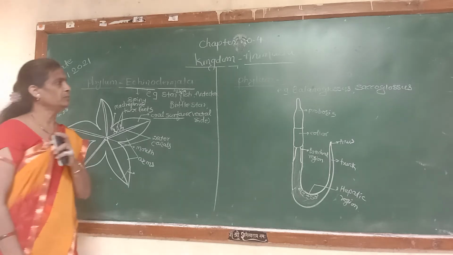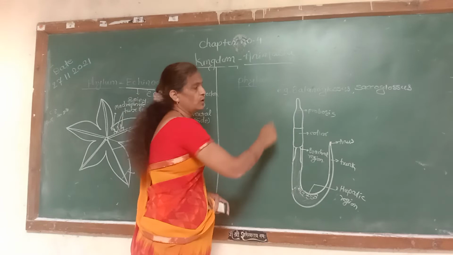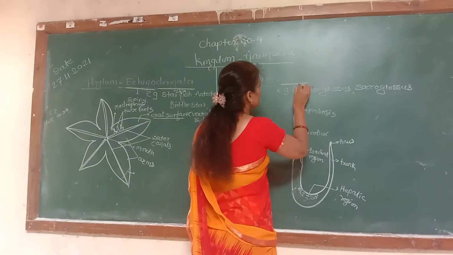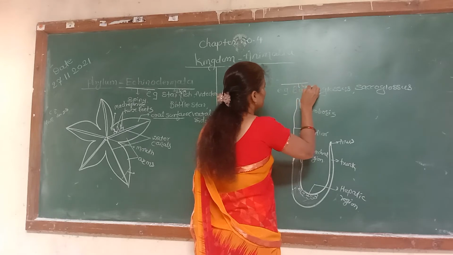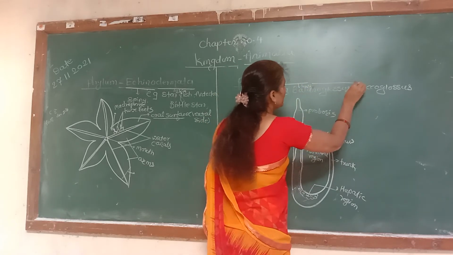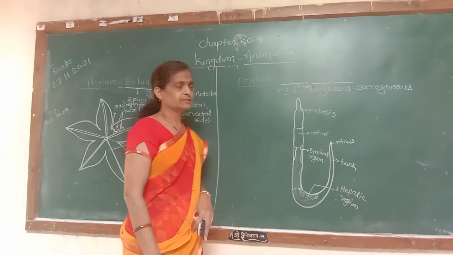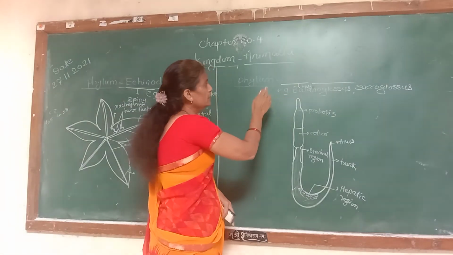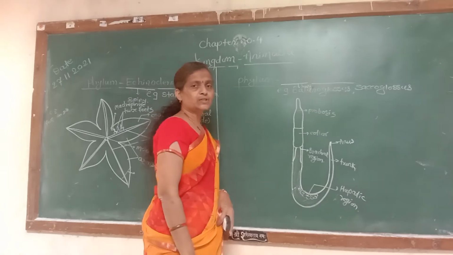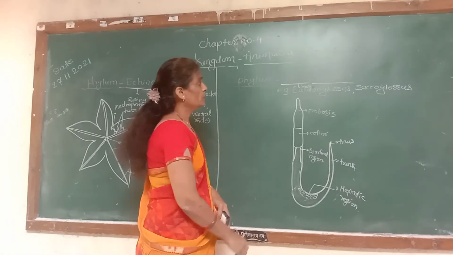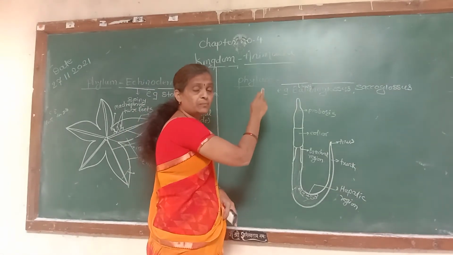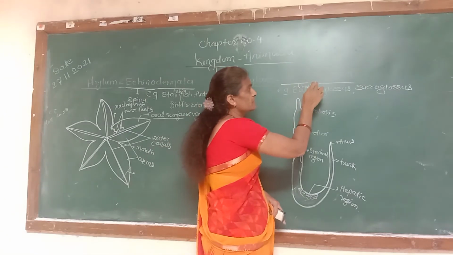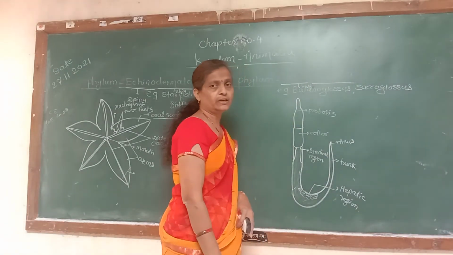Now the next phylum is phylum Hemichordata. Hemichordata means hemi is half and chordata means chordate-like characters. Half means what? Here Hemichordata shows some characteristic features of non-chordates as well as some characteristic features of chordates.